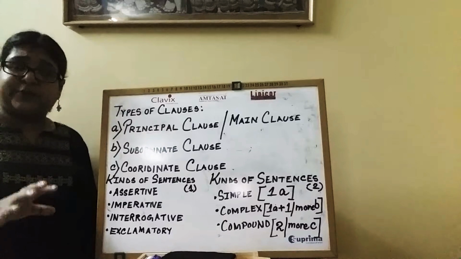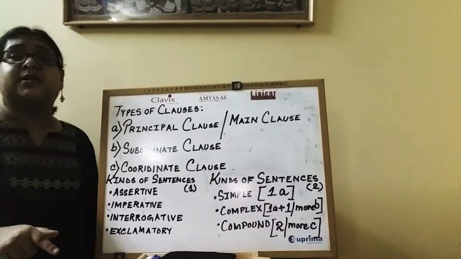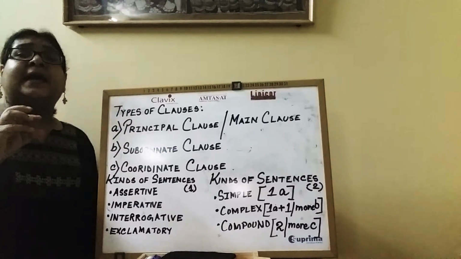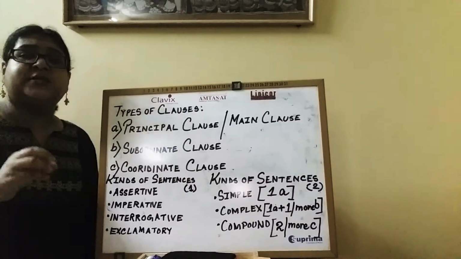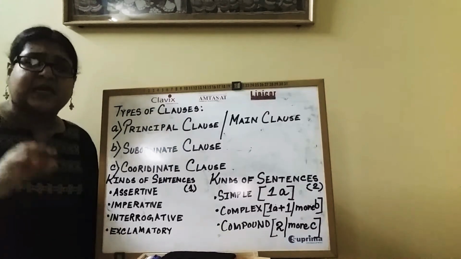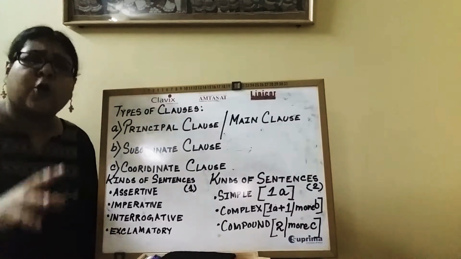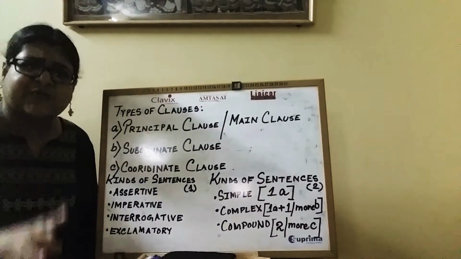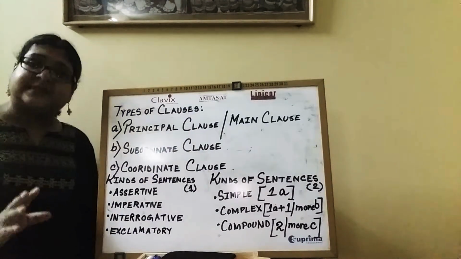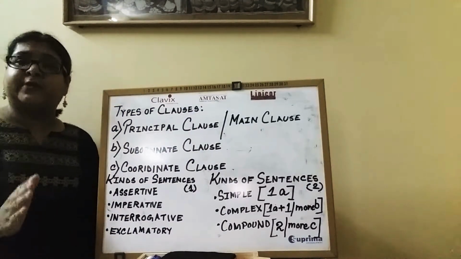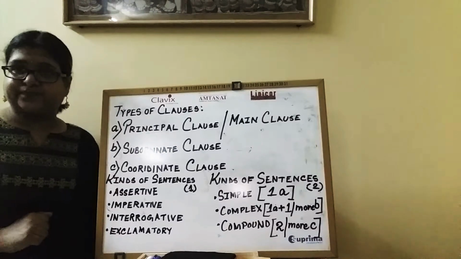A principal clause is that clause which expresses a meaning which is complete, intact, concrete, firm, strong and clear in itself. That is called a principal clause.